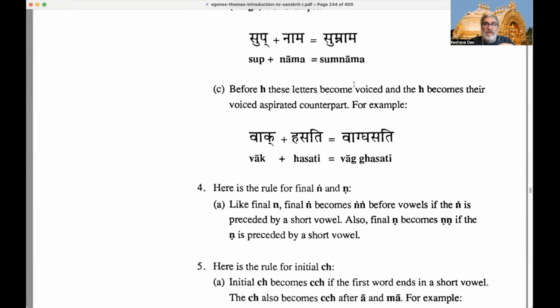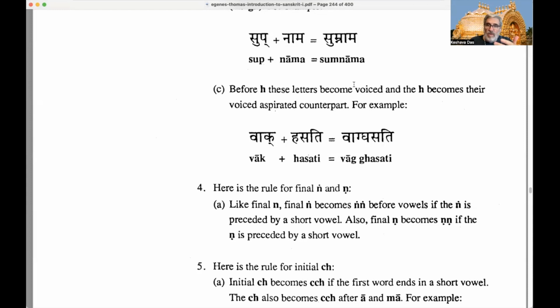They become softened, so pa, ta, and ka are going to become voiced before H. And the H changes also in this situation. So first of all, the P, the cerebral T, and the K become voiced.